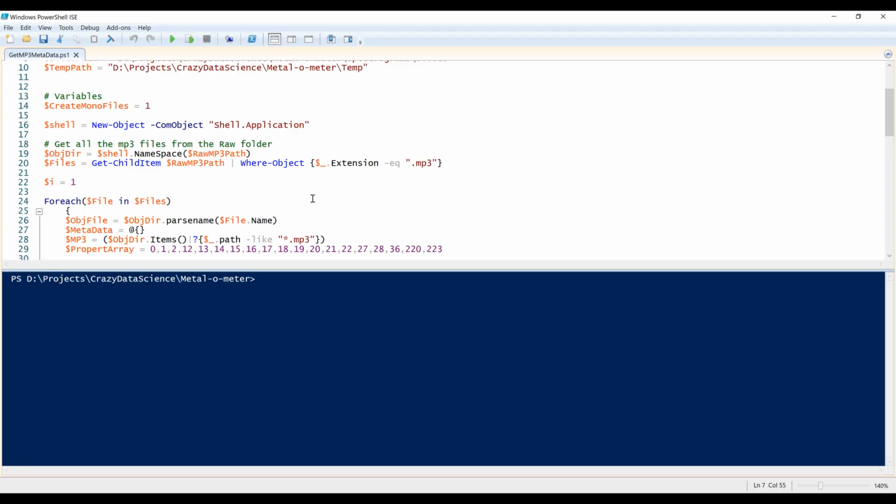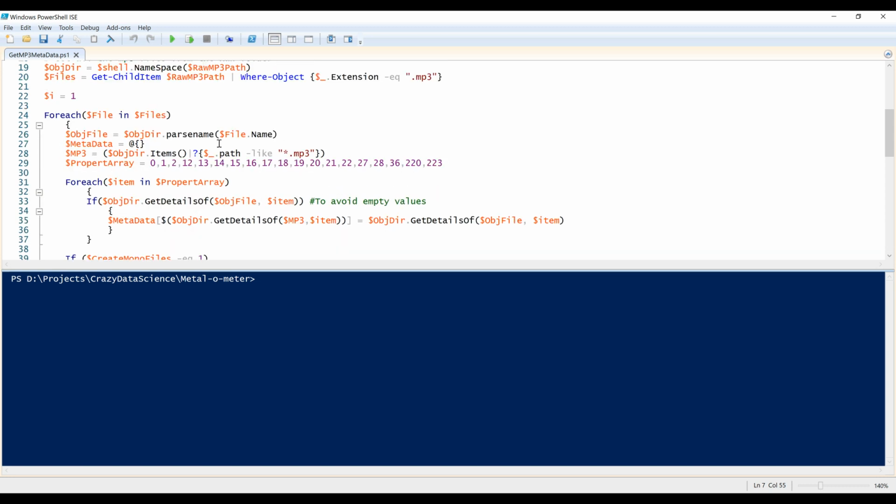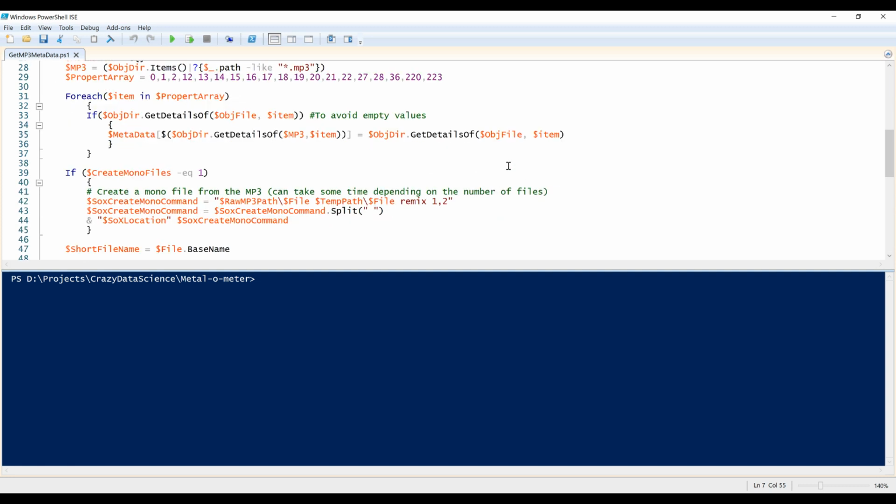What it will do, it will grab all the MP3 files inside that folder, and get some information from the MP3 file. As you might know, inside MP3s you can give tags to songs, like what genre is it, which album was the song on, things like that. We're basically going through every item in the folder right now and extracting the name of the song and the